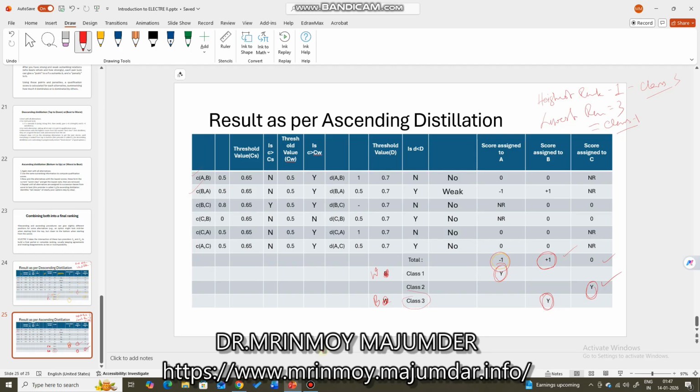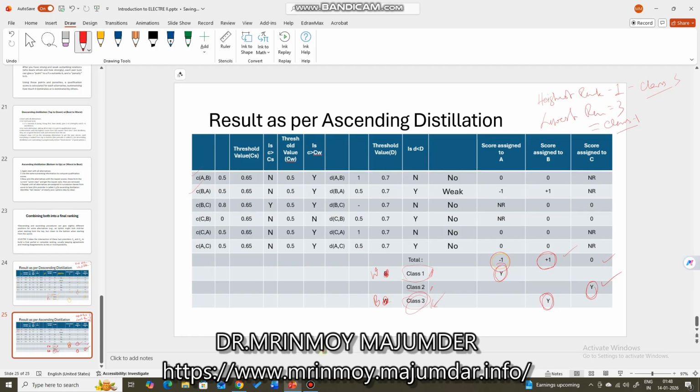Here class 1 represents the best class, class 3 represents the worst class, and class 2 is in between them. So in the case of ascending, the worst scored alternative is assigned the best class and the best scored alternative is assigned the worst class.